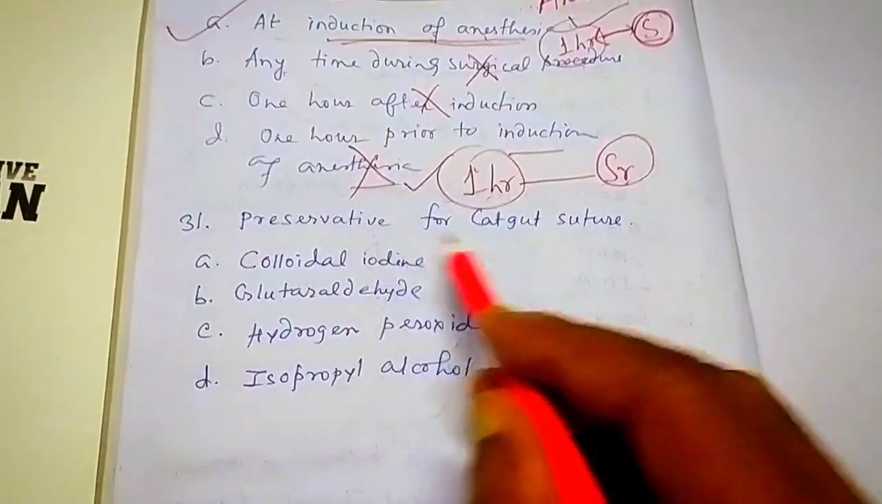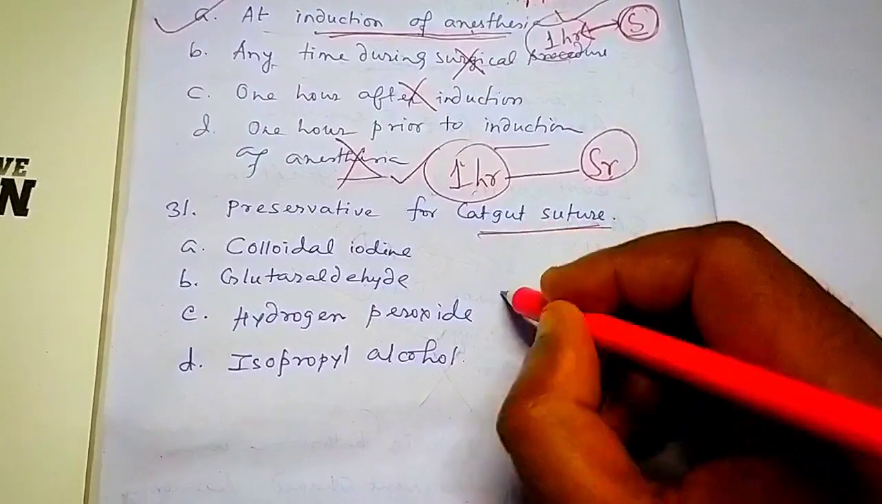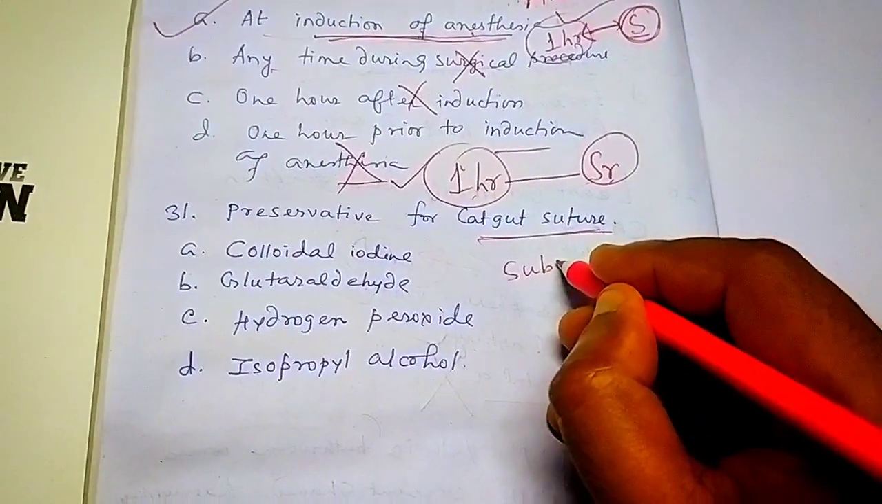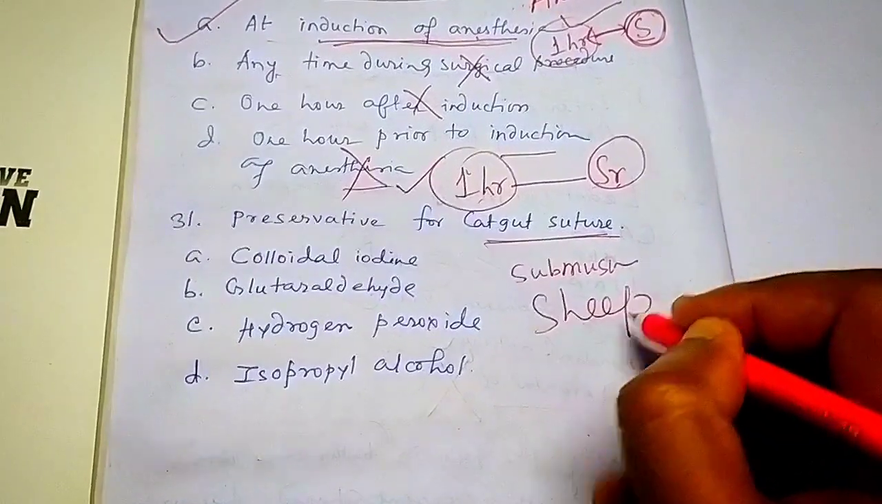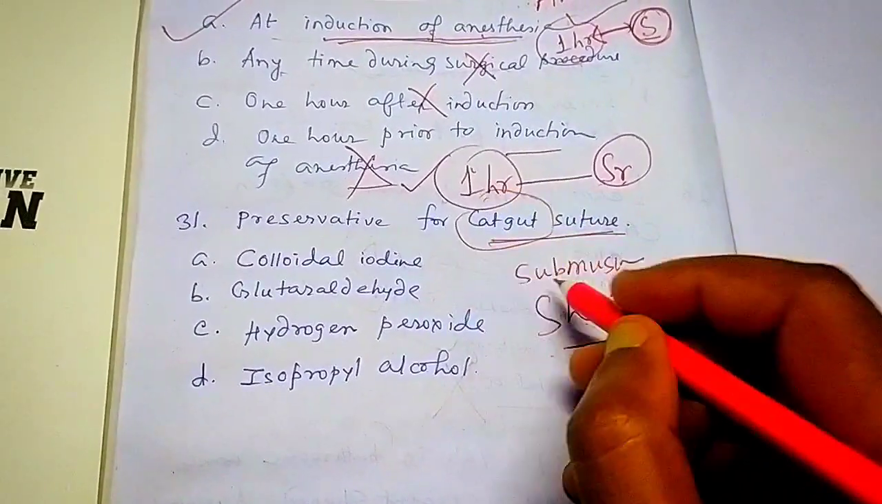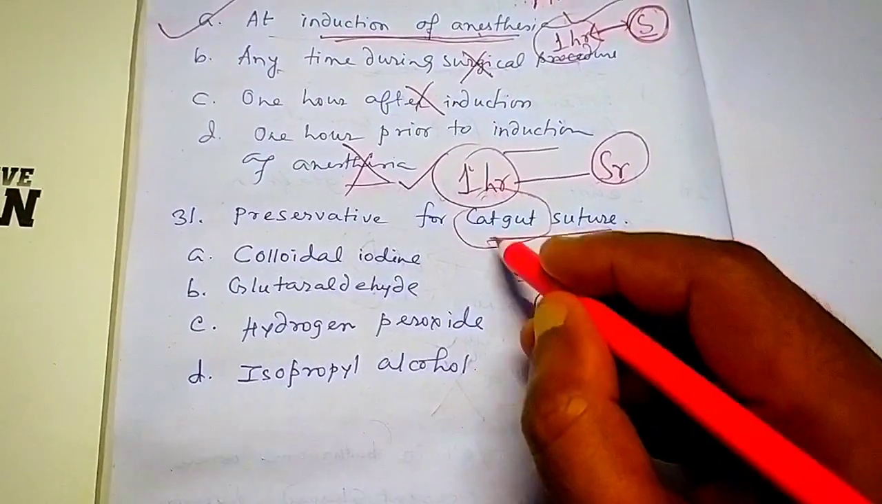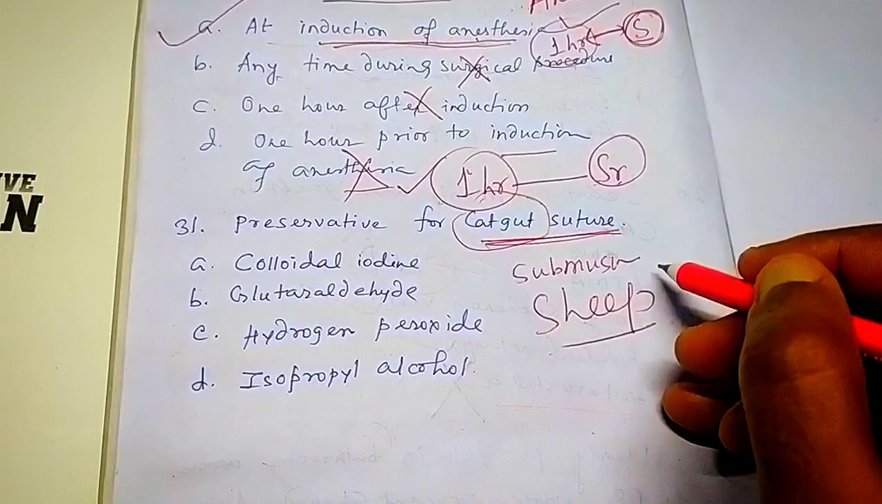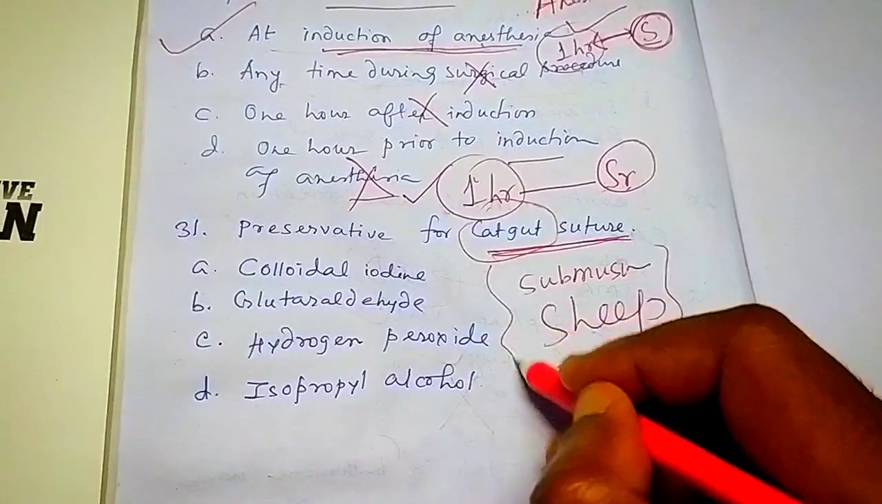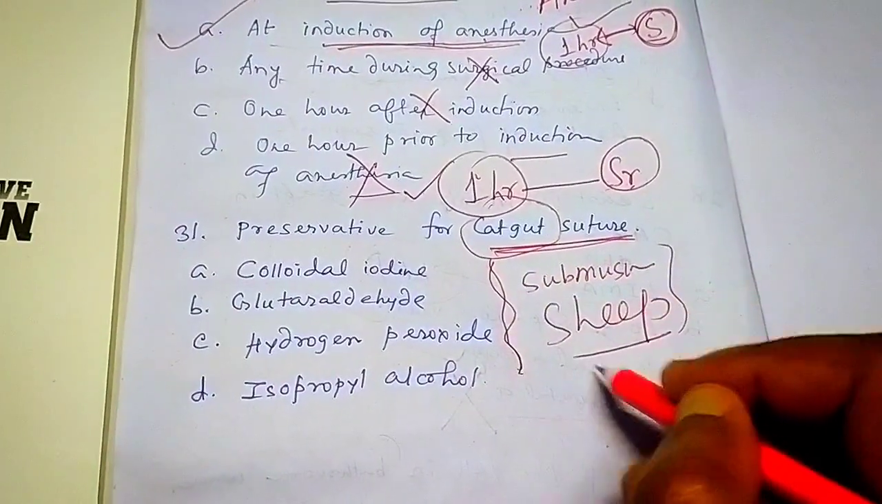Last question. Preservative for catgut suture. Catgut is obtained from the submucosa of sheep. It is not from a cat; the name is catgut, which is very deceptive. So you can remember this. Catgut is obtained from the submucosa, not the mucosa, of sheep.